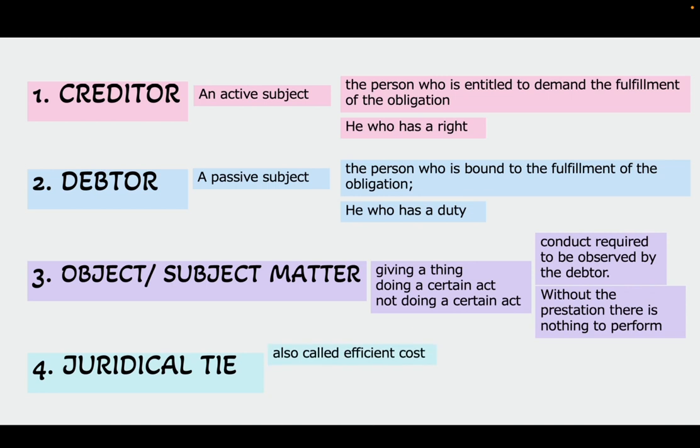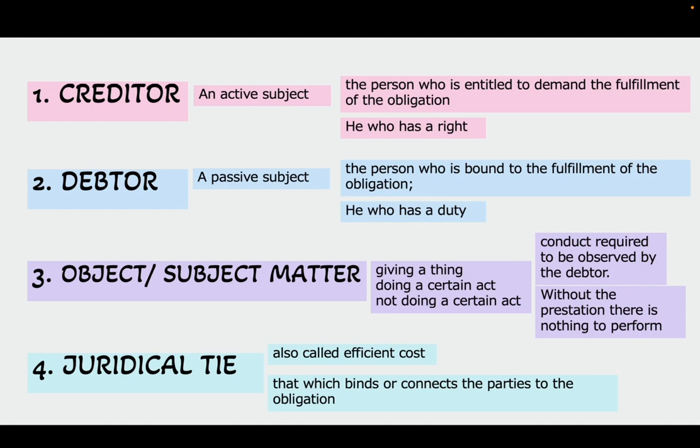Next is a juridical tie. This is also called efficient cause. So for example, the creditor lent here to the debtor, the creditor has a right to demand. The debtor also has a duty to fulfill. Even if you are a creditor or a debtor, if you have no object or subject matter, you borrowed nothing, therefore there is no obligation. But when you have borrowed, therefore you also have a juridical tie. Juridical tie is that which binds or connects the parties to the obligation. What is now your juridical tie?